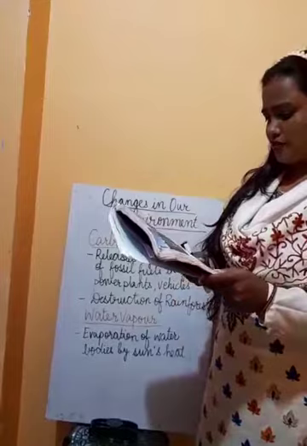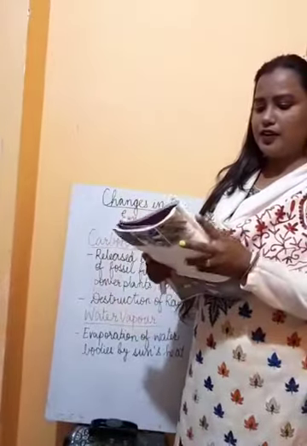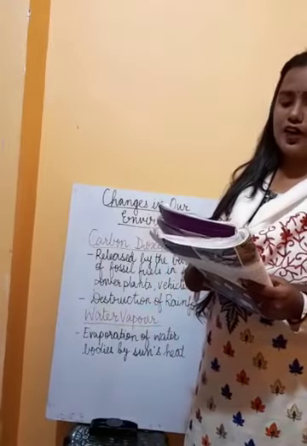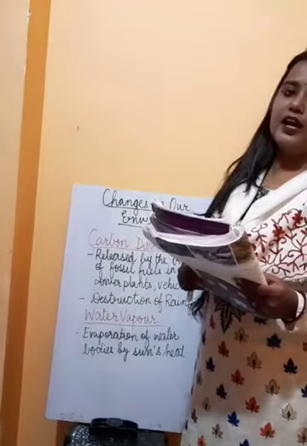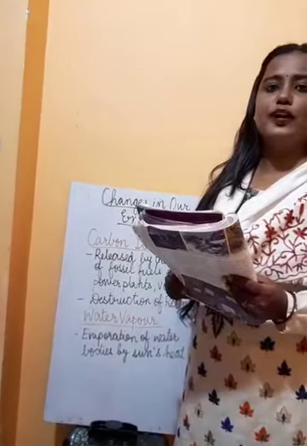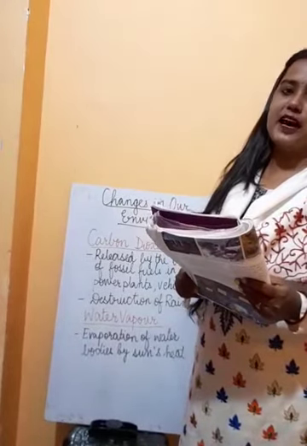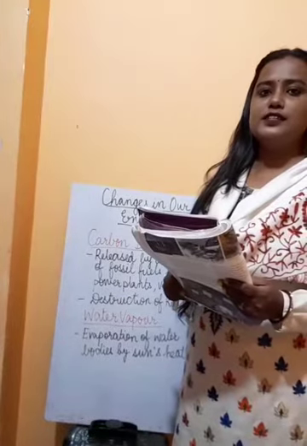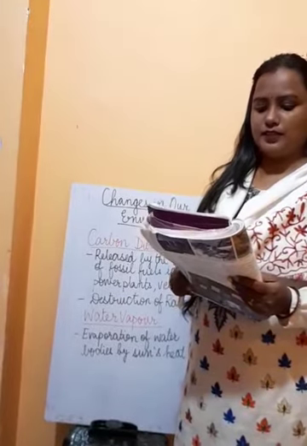The destruction of rainforest in the last few decades is also responsible for the increase in the amount of carbon dioxide in the atmosphere, and because of this, what is going on? More and more heat is being trapped in the atmosphere, which is gradually increasing the temperature of the earth.